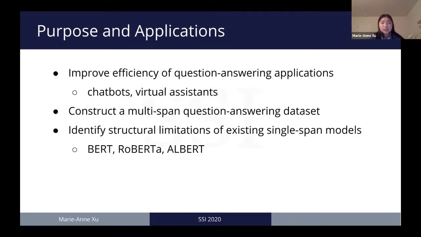So improving question answering will increase efficiency. For example, if a user poses a question and the machine cannot find the answer, the user then has to spend their valuable time looking for it. Identifying the current structural limitations of existing models will help improve the applications of question answering, such as chatbots and dialogue systems, and make the question answering process more efficient.